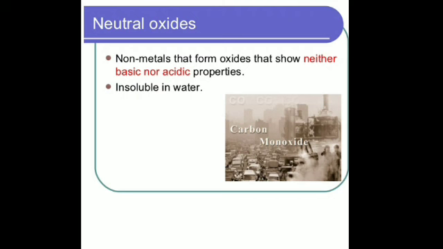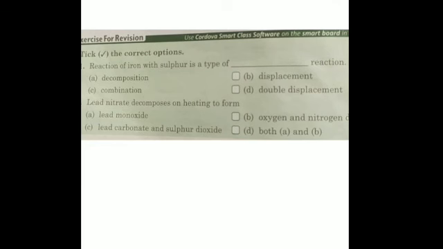Now I had left one exercise on page number 71. Please come back to that exercise. So take the correct option. Reaction of iron with sulfur is a type of combination reaction. Lead nitrate decomposes on heating to form lead oxide, oxygen and nitrogen dioxide both.